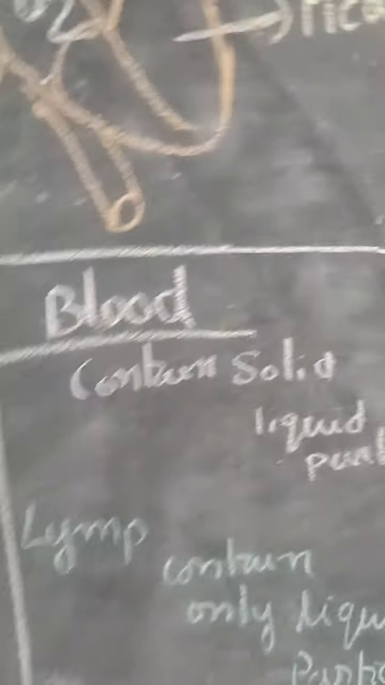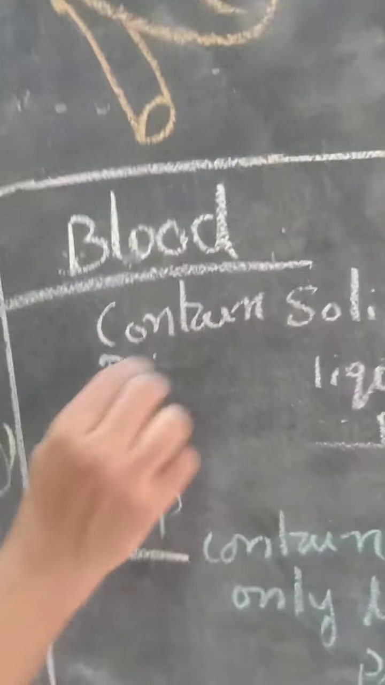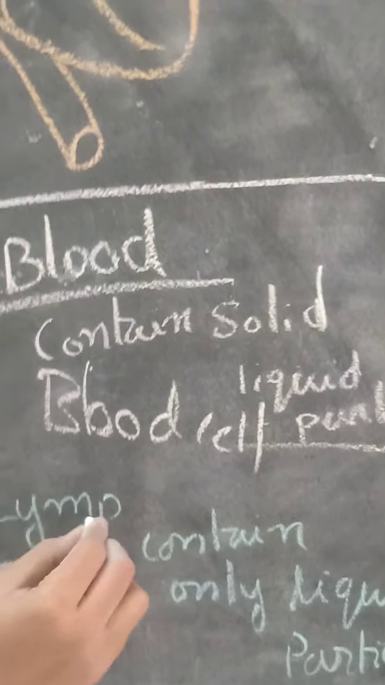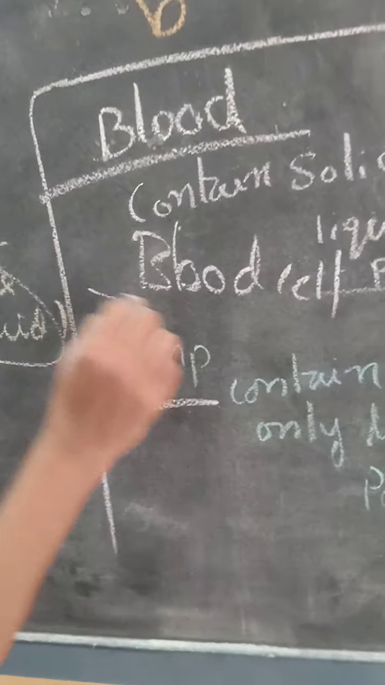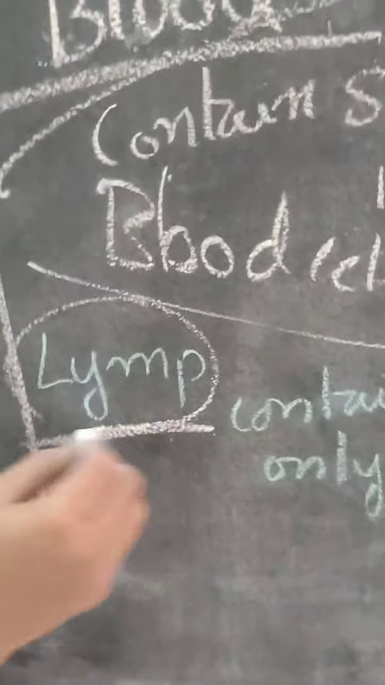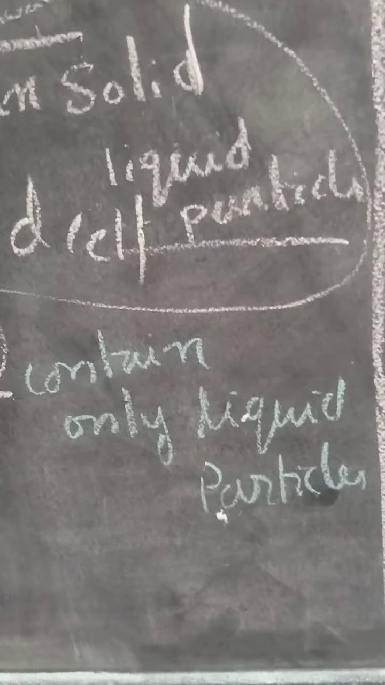Now, what is the difference between blood and lymph fluid? Blood contains solid particles and liquid particles along with the blood cells. What are the blood cells? Red blood cells, white blood cells and platelets. All these things are contained in the blood. What does the lymph contain? The lymph contains only the liquid portion, without the solid particles. This is the lymph. Are you understood, children?